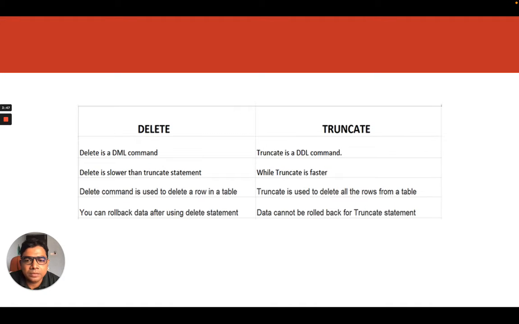Sometimes we are also asked what is the difference between delete and truncate. So delete is a DML command and truncate is a DDL command. Delete is slower than the truncate statement, while truncate is faster. Delete command is used to delete a row in a table, whereas truncate is used to delete all the rows from a table. So this third bullet is very important. You can roll back after using the delete statement, but data cannot be rolled back for the truncate statement.